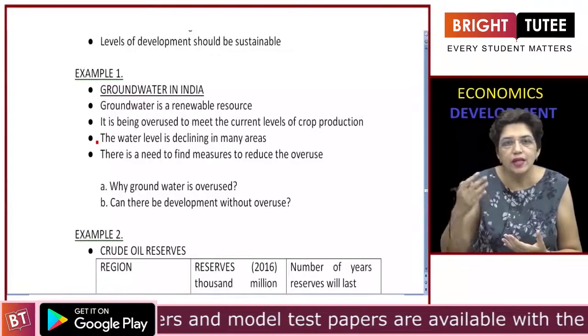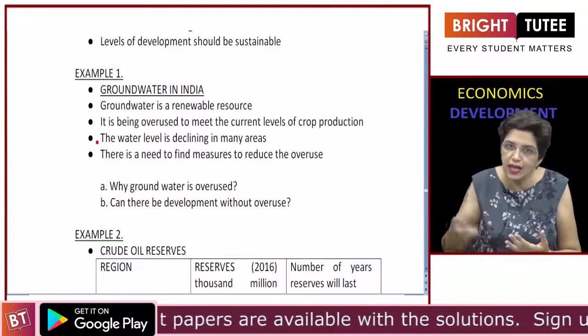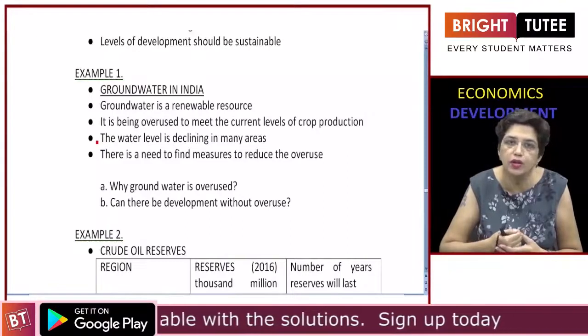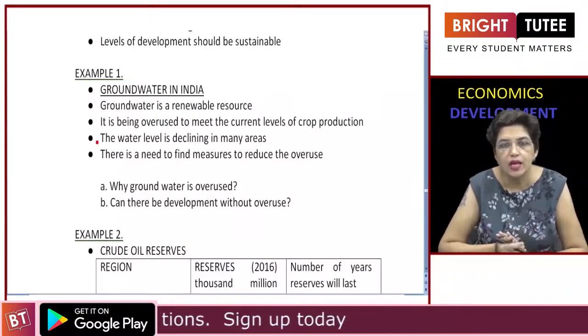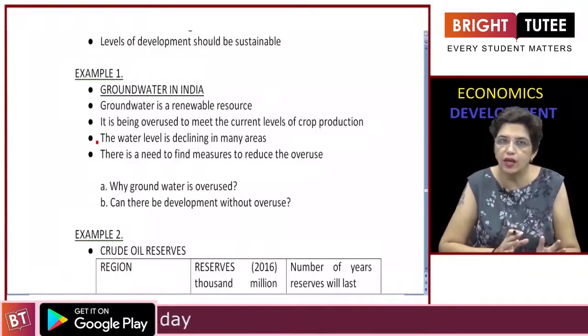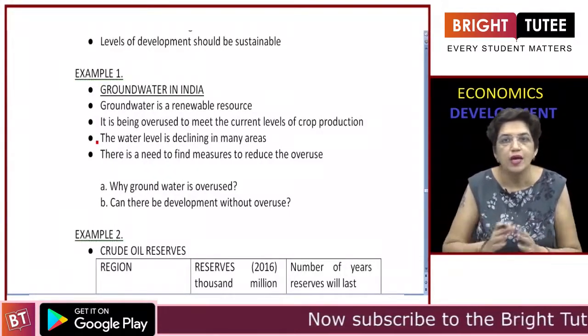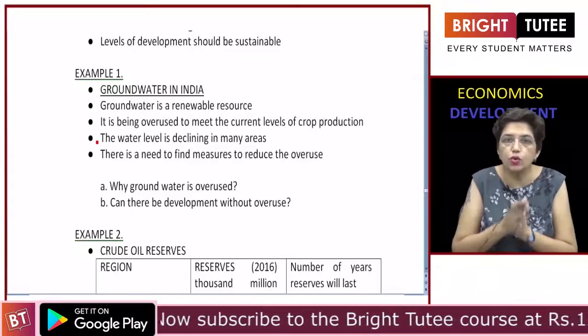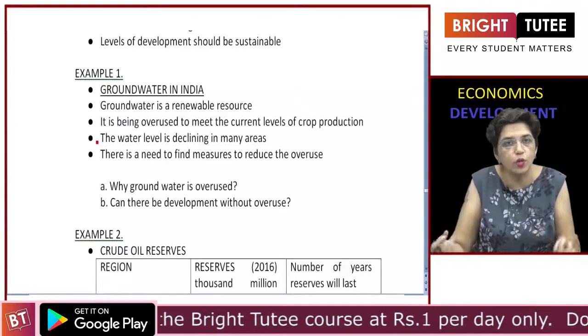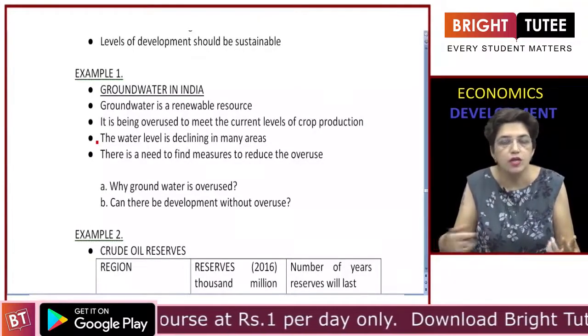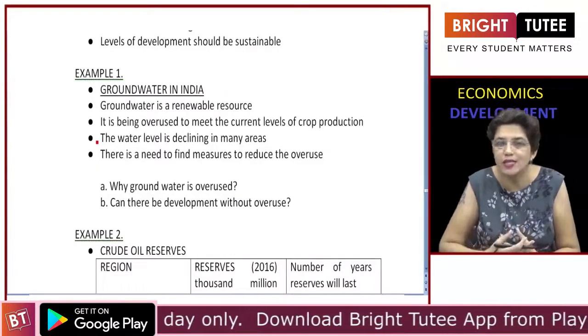But now they have dug up tube wells and wells and are taking out the underground water to irrigate their fields. Initially this helped in bringing about the green revolution because the harvest improved. The farmers could grow crops throughout the year because water was available throughout the year. So multiple cropping and mixed cropping started.